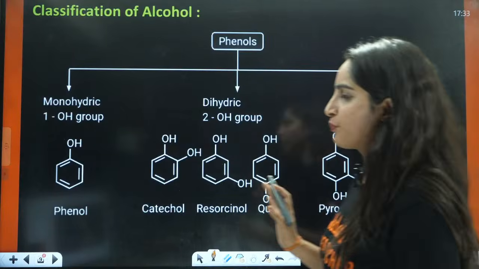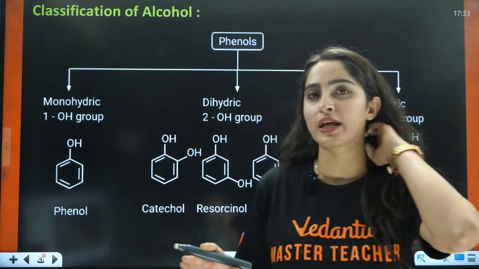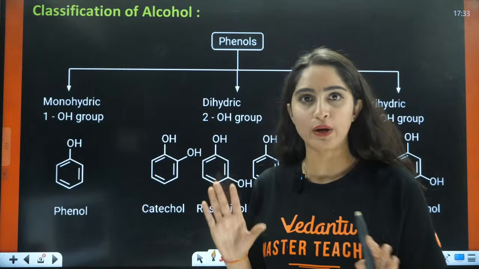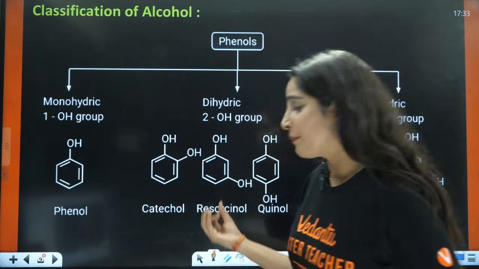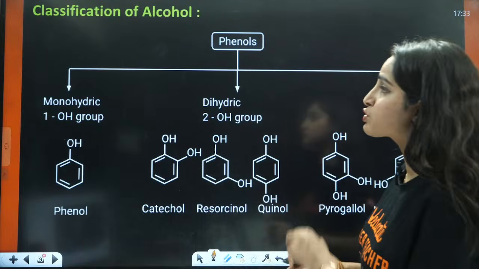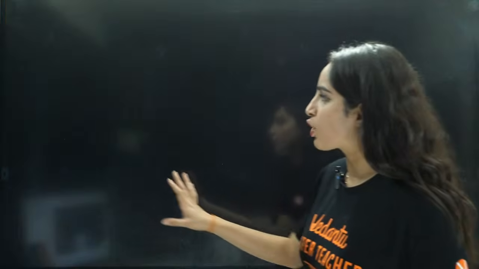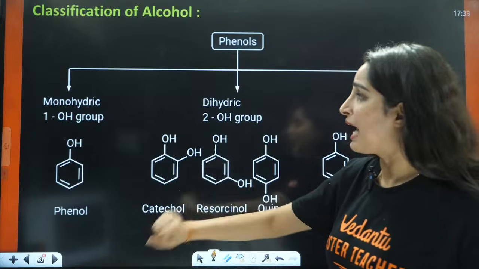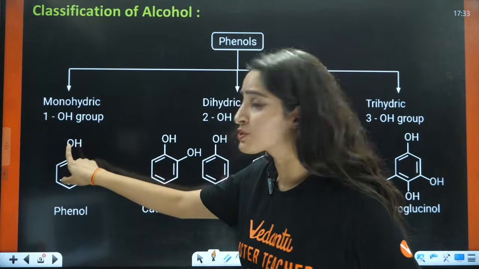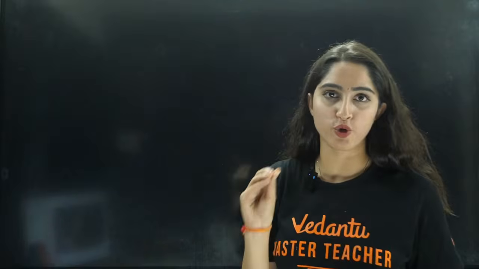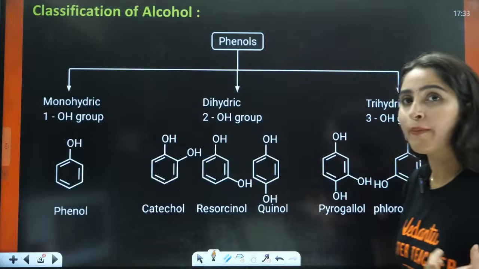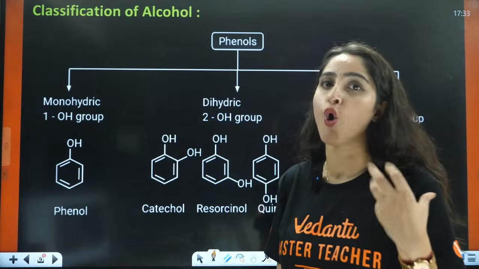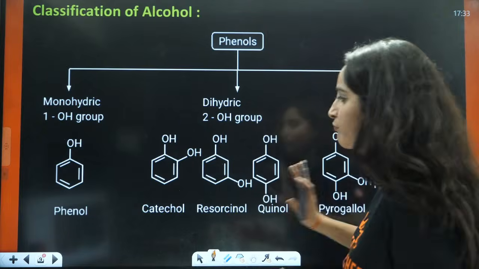Okay, so chalo, I'll tell you the classification of phenols here, right? All these things are also mentioned in your NCERT as well. And the common names are also very important for you. So let us see that. First is your monohydric phenolic group. That is your this phenol, that is when you have just one OH group attached here. When you talk about two OH groups, and depending upon whether they are attached to ortho, para or meta position, we have three things.